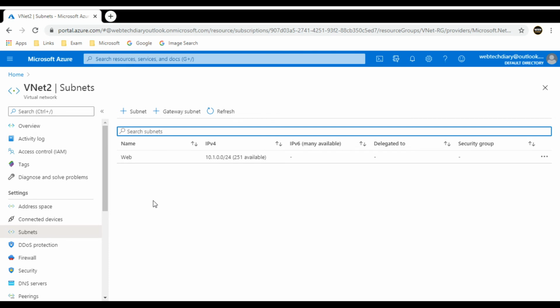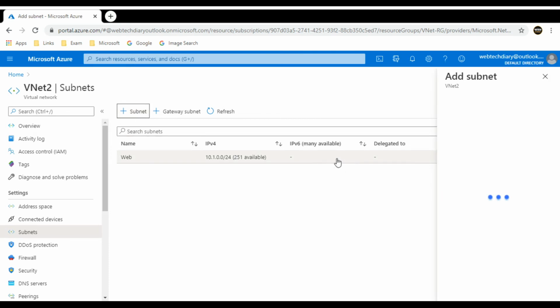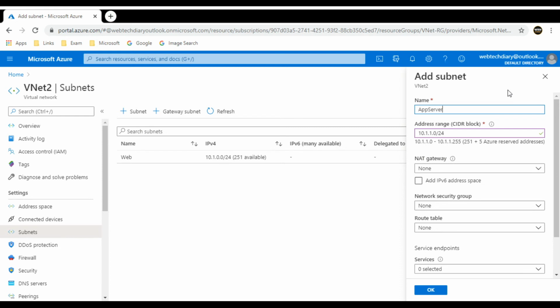Let us go and create one more additional subnet. I'll provide the subnet name as app server. Azure automatically provides 10.1.1.0/24. So using /24, here I am getting 251 usable IP addresses. NAT gateway resources are part of virtual network NAT and provide outbound internet connectivity for one or more subnets of the virtual network. They specify which static IP address virtual machines use when creating outbound flows. For this demo purpose, I do not want any NAT gateway.